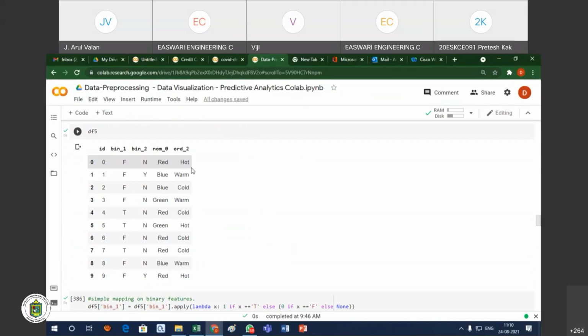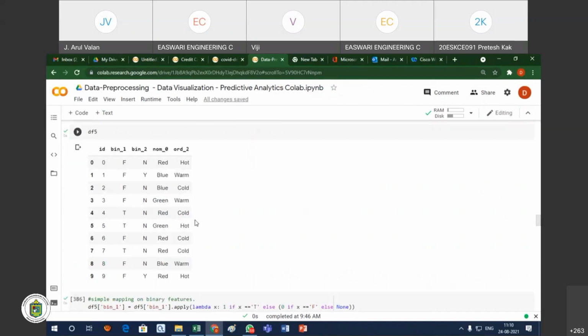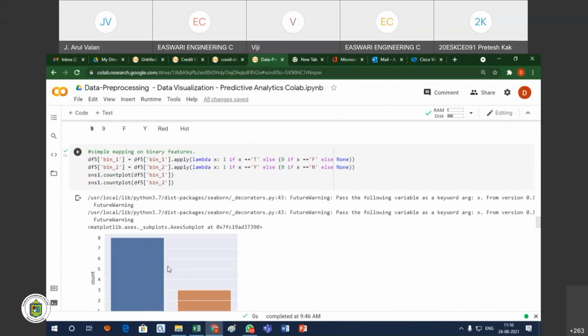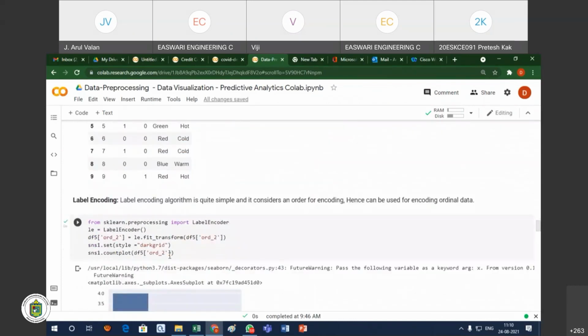You see red, green, there is no weightage. And in the ordinal attributes, hot, warm: hot means the temperature is high, warm means the temperature is low. Here the values are categorical values. I am just displaying the values, and we are converting them because of this.